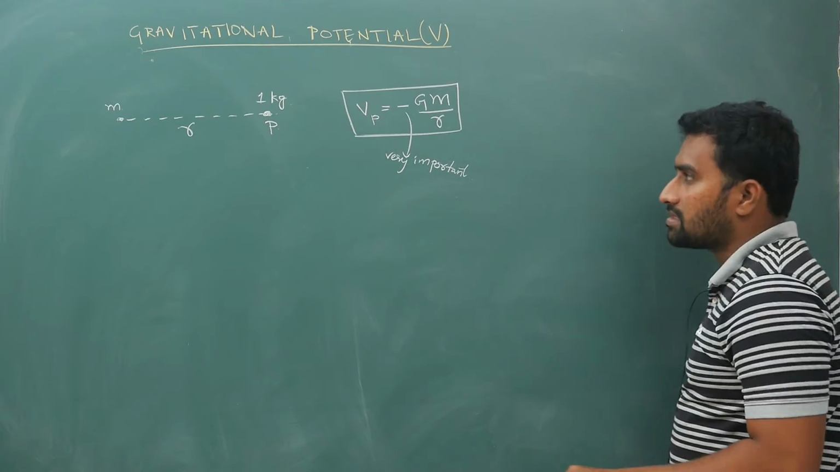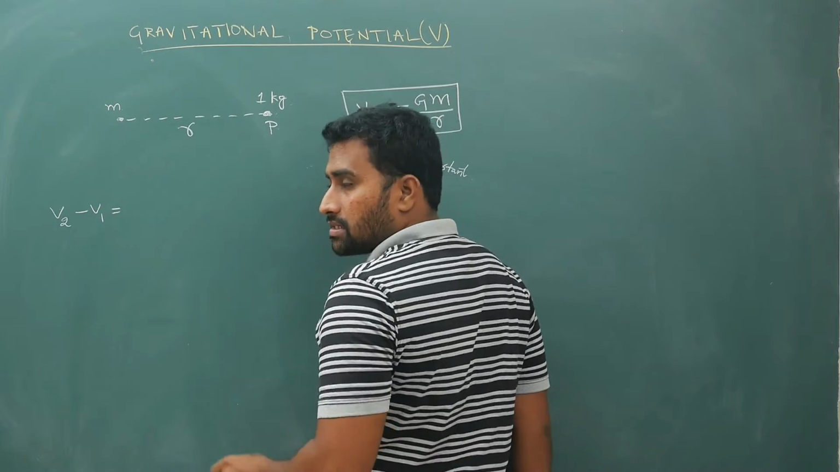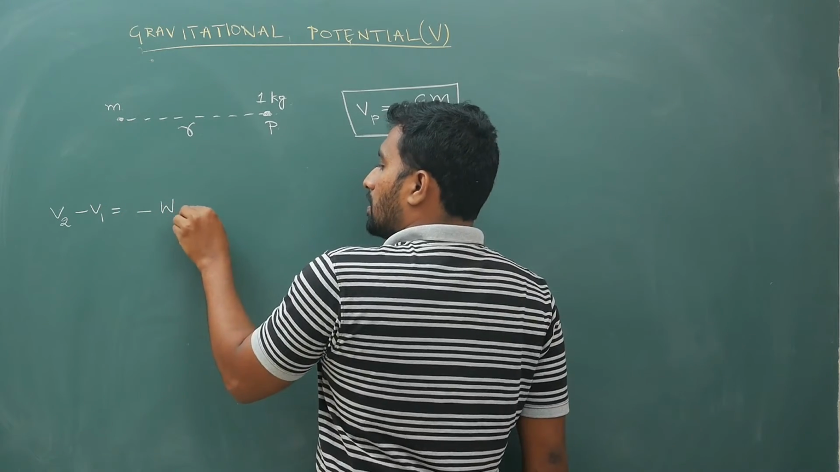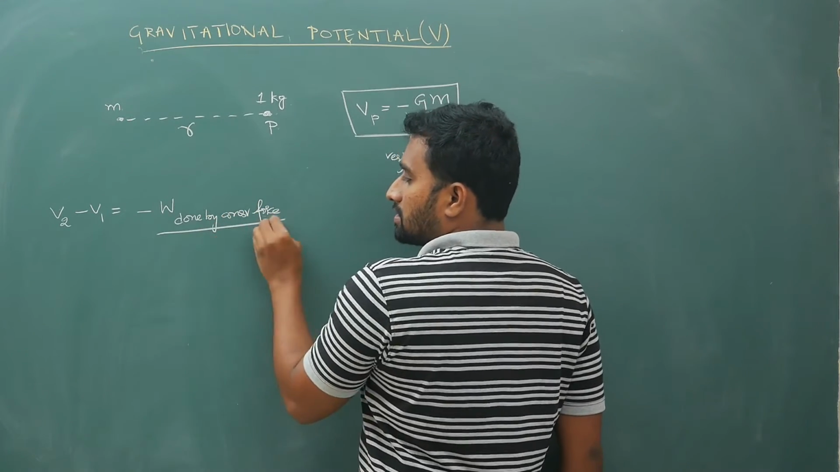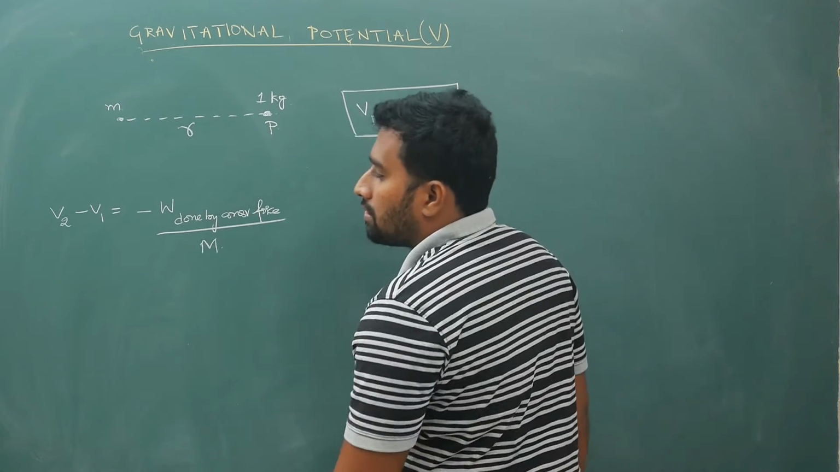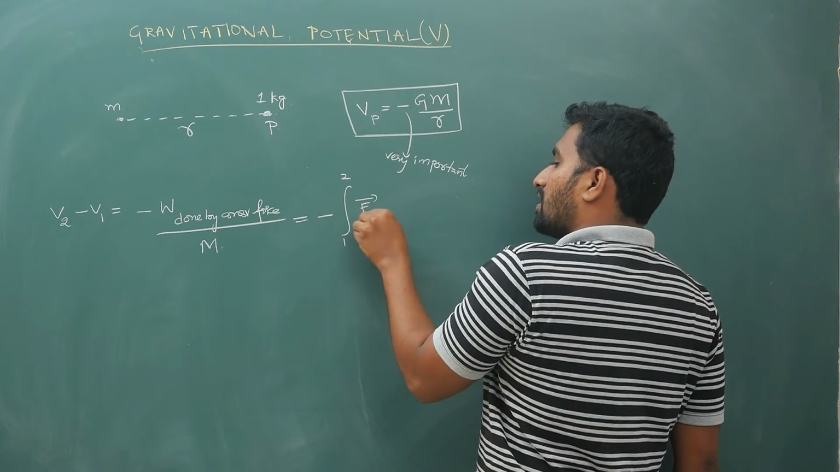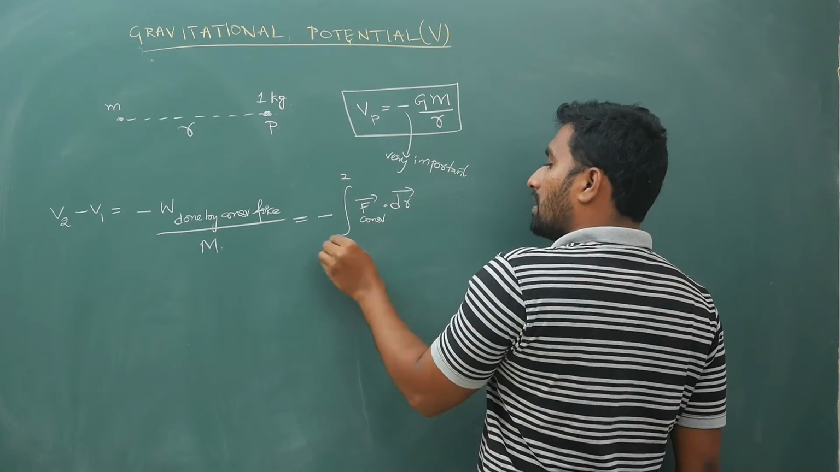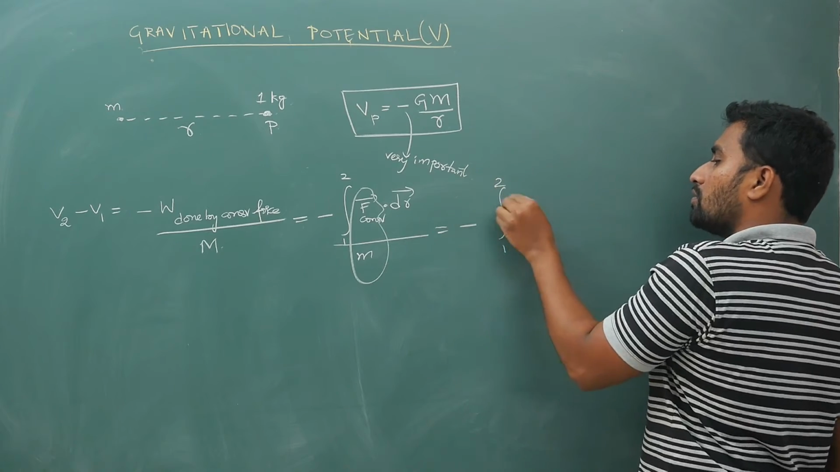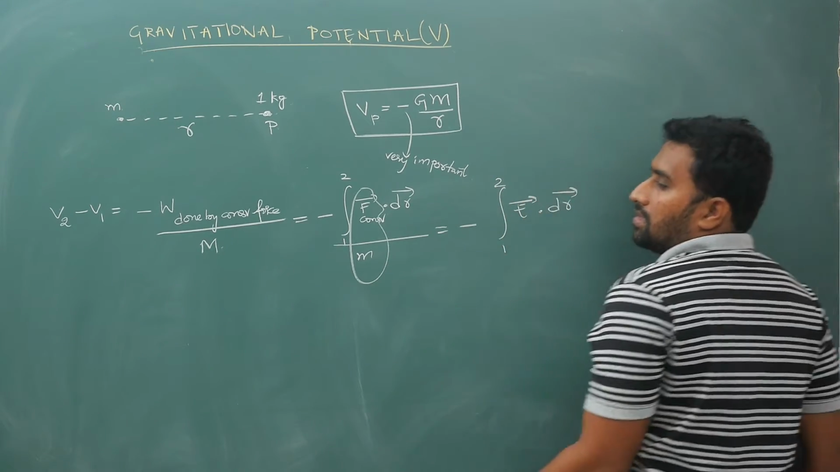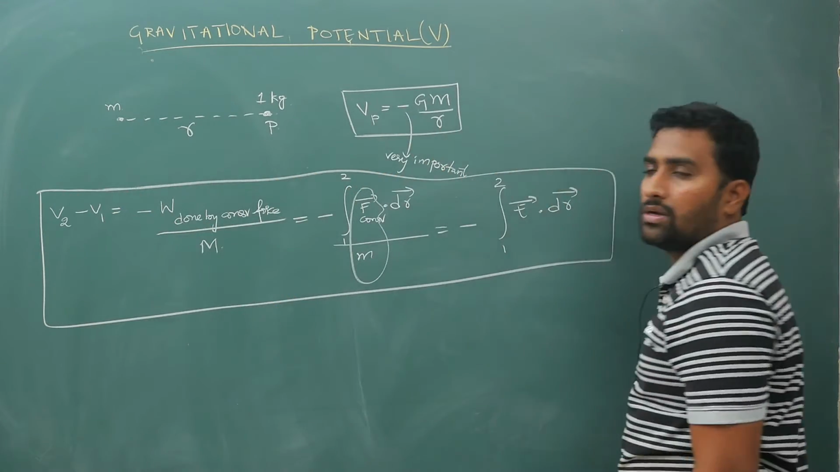Now how did I get this? I will tell you. What did I tell you as the definition of potential? V2 minus V1 is minus of the work done by the conservative force per unit mass. That is minus of integral 1 to 2 of F conservative dot dr, divided by mass. This force by mass is the field. So minus of integral 1 to 2 of E dot dr is your potential difference. Here also it is the same thing, but it is work done per unit mass.